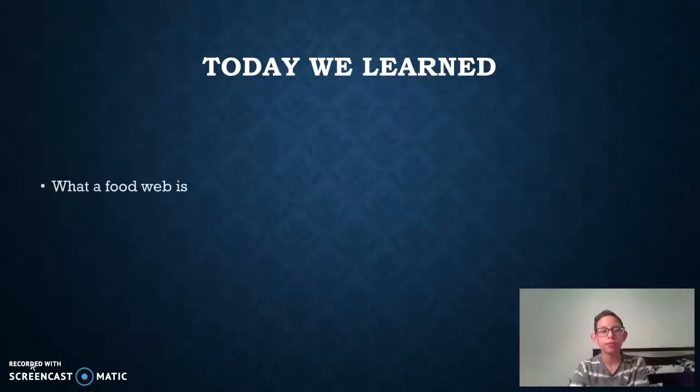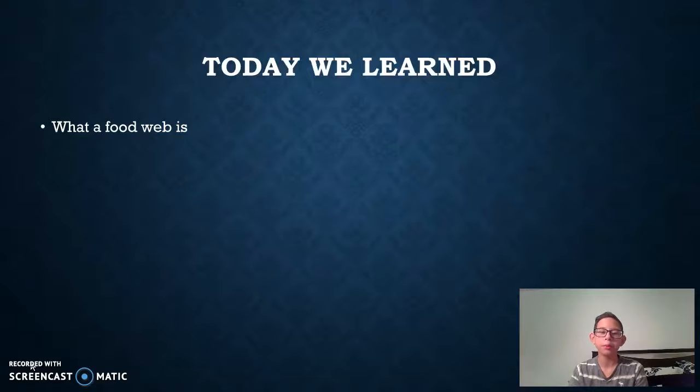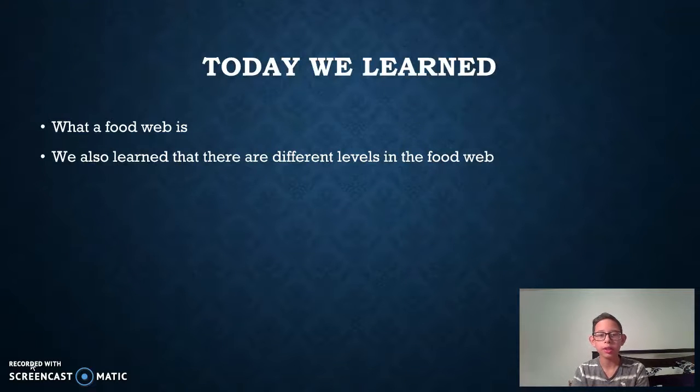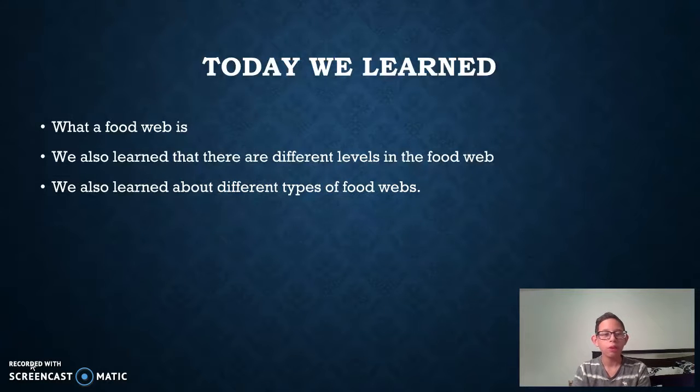Today we learned what a food web is. We also learned that there are different levels in the food web. We also learned about different types of food webs. Science is fun.